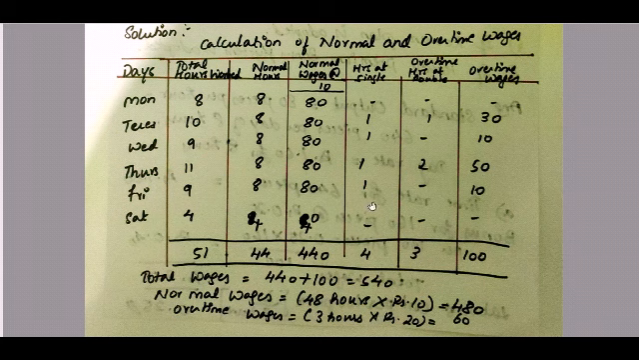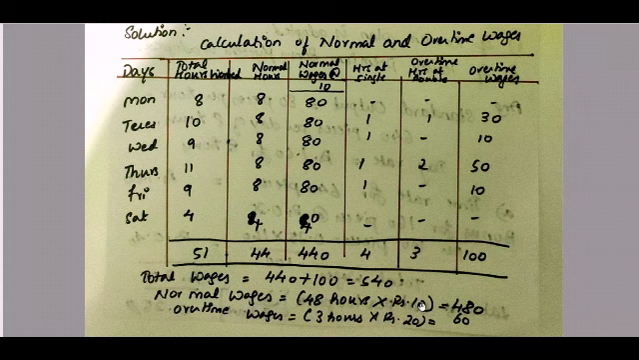Friday 9 hours they are working, so it is 1 hour only for single rate. So 1 into 10, 10 rupees. Saturday there is no overtime wages. So if you total up, we'll get the total of each thing. So total wages is equal to 440, which is your normal wages, plus the overtime wages, which is 100, equal to 540.